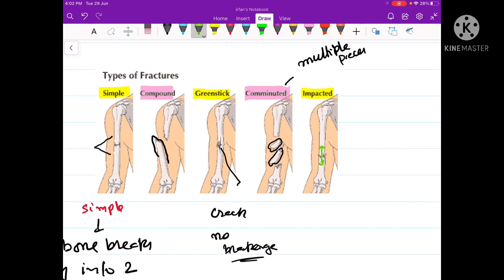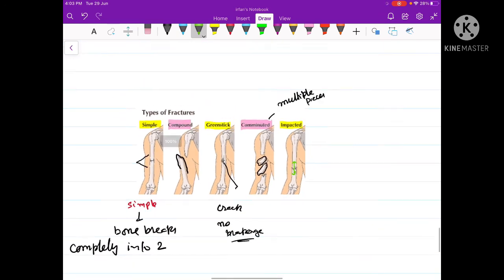So these were some of the common types of fracture. There are more. For example, there is one more type called the avulsive fracture, where a chip breaks out from the bone but remains attached by means of a small ligament. That is called an avulsive fracture. But these are the common fractures that are found.